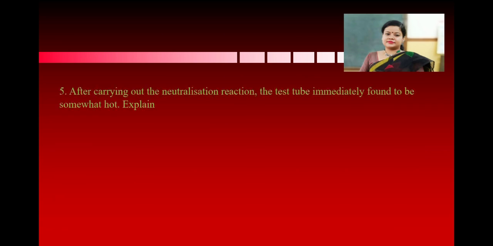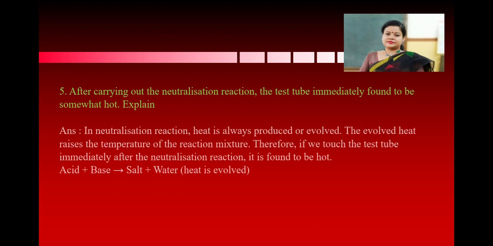Question number 5. After carrying out the neutralization reaction, the test tube is immediately found to be somewhat hot. Explain. In a neutralization reaction, heat is always produced or evolved. The evolved heat raises the temperature of the reaction mixture. Therefore, if we touch the test tube immediately after the neutralization reaction, it is found to be hot.